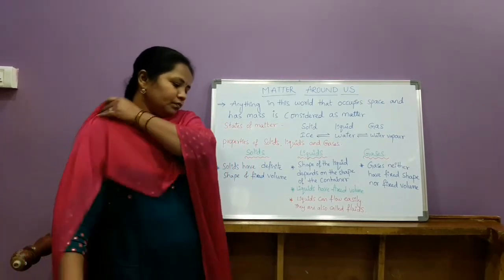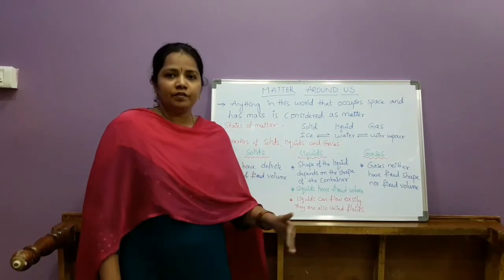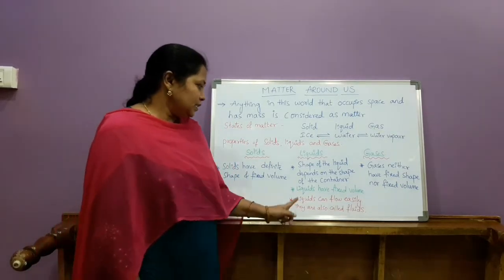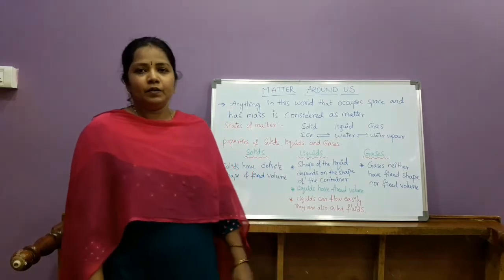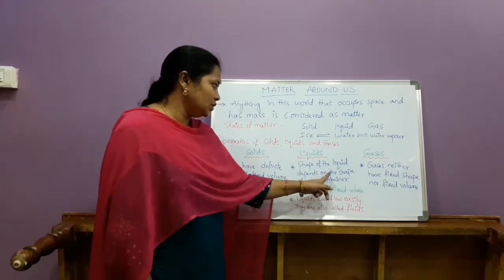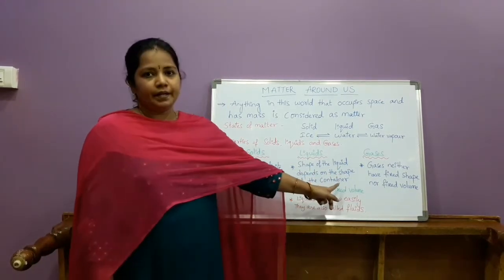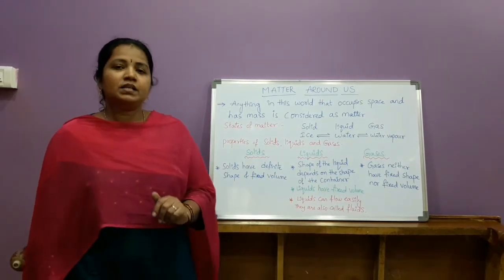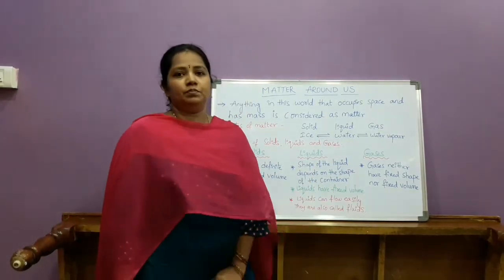If liquid is dropped down, what happens? The liquid will flow from one place to the other. That's why liquids do not have a particular shape. We have to remember that the shape of the liquid depends on the shape of the container. It does not have a definite shape. Similarly, liquids have a fixed volume.